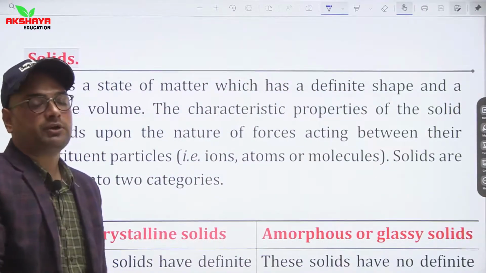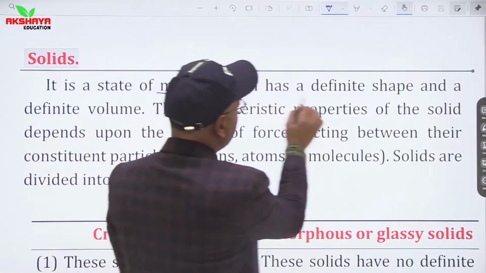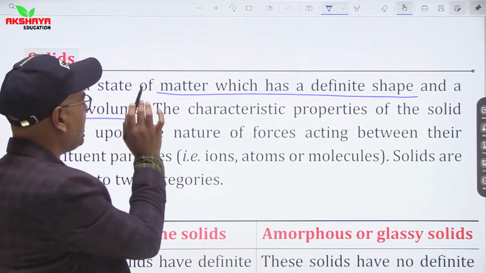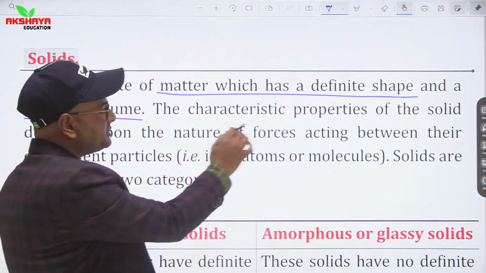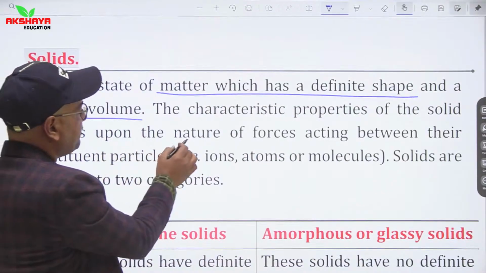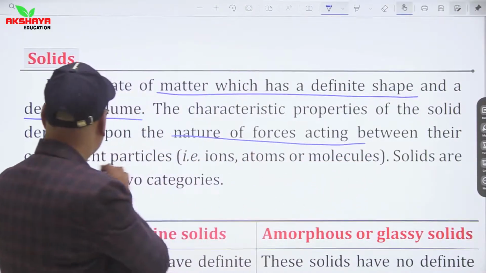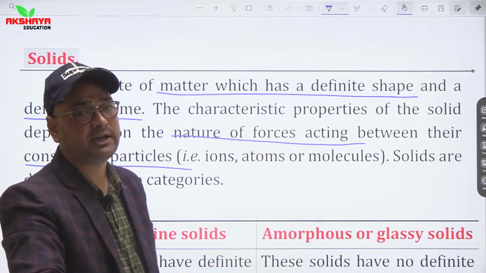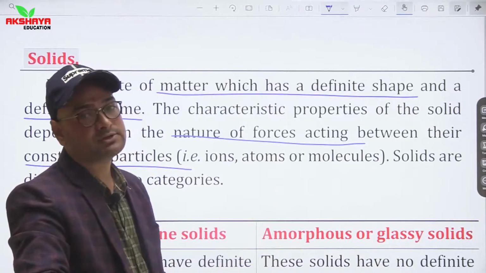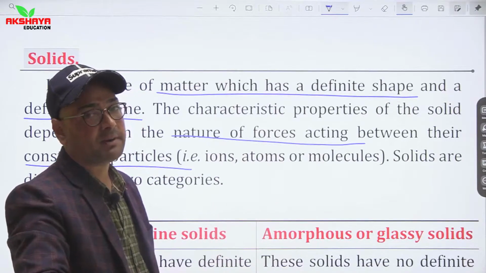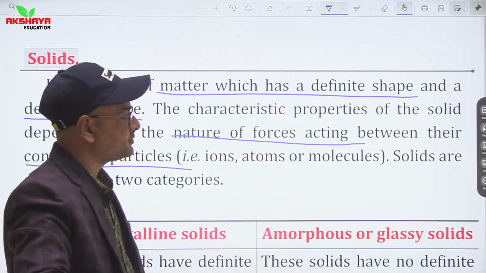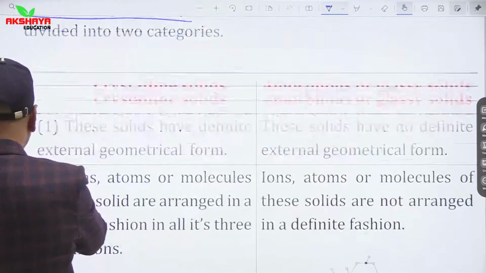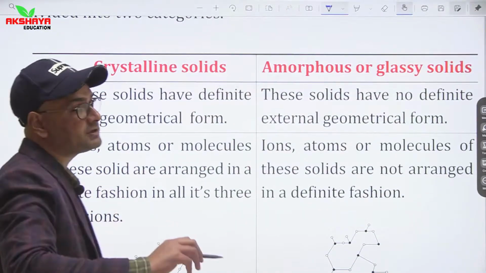If we talk about solids, then we can say that these are matters which have a definite shape. Matters having a definite shape and a definite volume are known as solids. The characteristic properties of a solid depend upon the nature of forces acting between their constituent particles. It means it depends on what type of forces are there between their constituent particles, like ions, atoms or molecules. So solids are generally classified into two types: crystalline solids and amorphous or glassy solids.